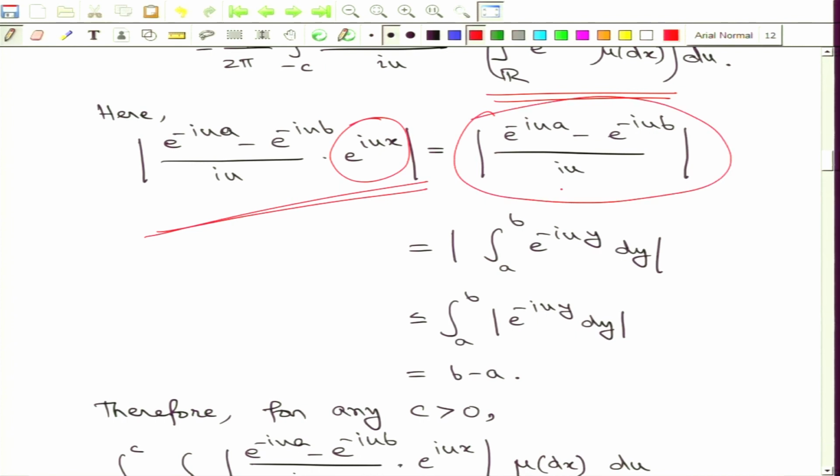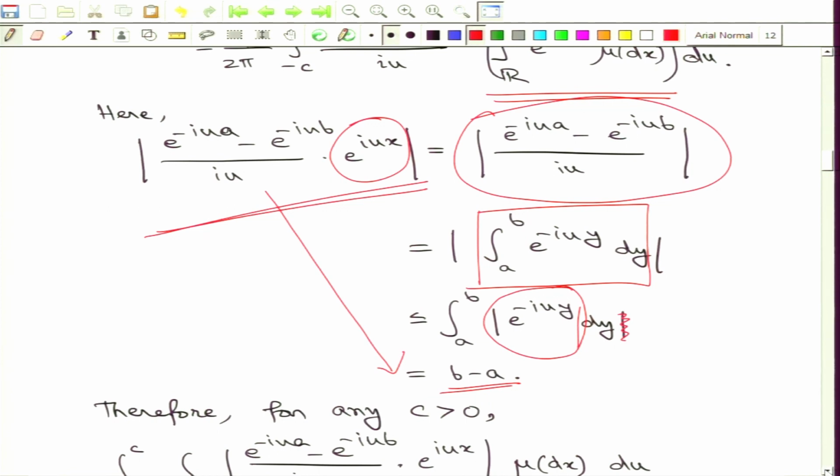Now, here it is purely in terms of a and b, and this expression inside the modulus can be thought of as this integration, which can further be dominated from above by this quantity. There is a minor typo here that will be corrected in the lecture notes. Here again I use the bound that this term is dominated from above by 1, and therefore my left hand side can be dominated by b minus a. You see the left hand side has a bound independent of small x, given by b minus a.